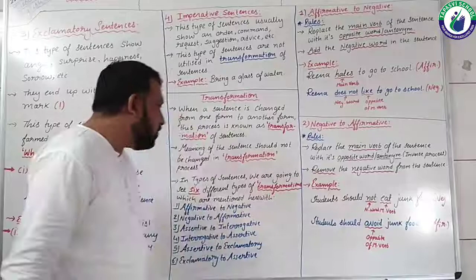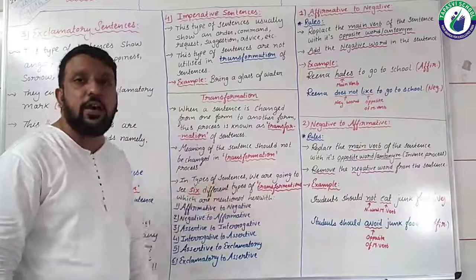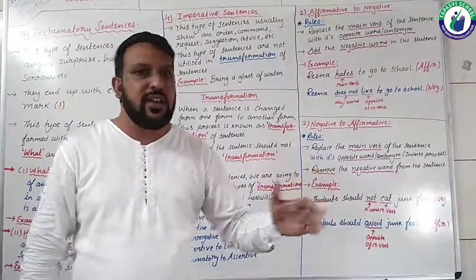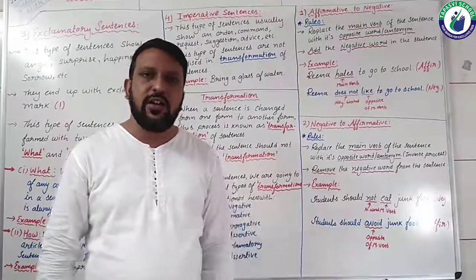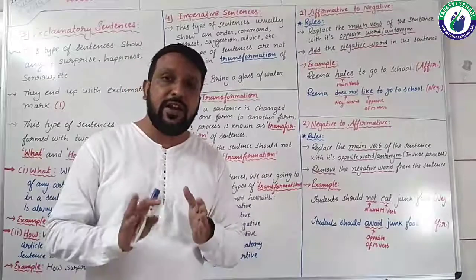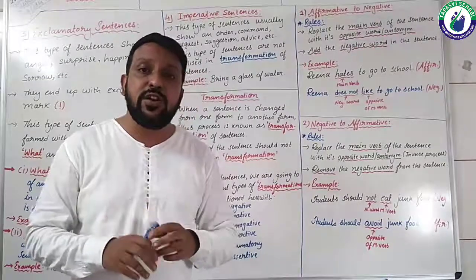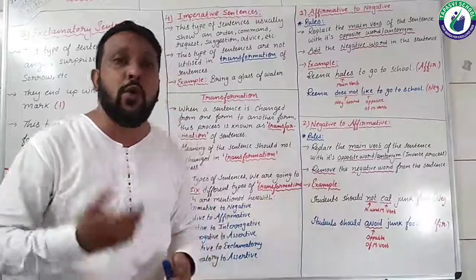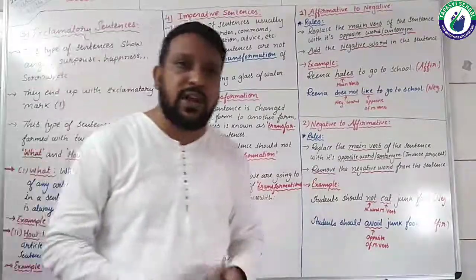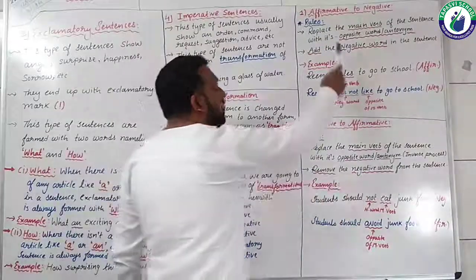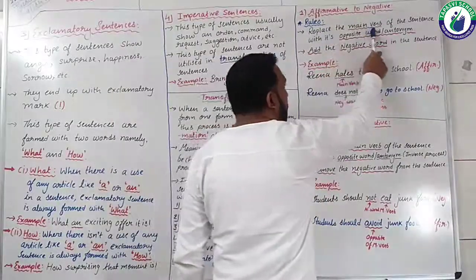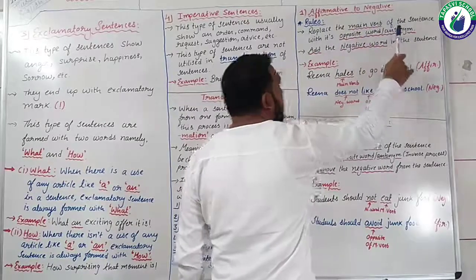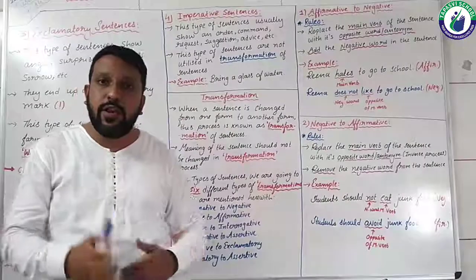You just need to retain the meaning of the sentence. Now if you simply add the negative word, then the meaning will be changed, right? So you need to be very careful, students, that it is not only the addition of a negative word, but you need to do something more than that. What more than that? Let's see. First, replace the main verb of the sentence with its opposite verb or antonym. So what do you need to do?